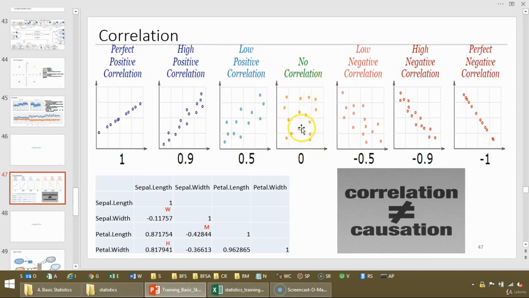And if you see these kind of things, there is no correlation altogether. And around this kind of thing, minus 0.5, that is low negative correlation. Minus 0.9 is high negative correlation. This is perfect negative. In any case, if you get plus or minus, both are fine. It means at least you know how these two are varying together.